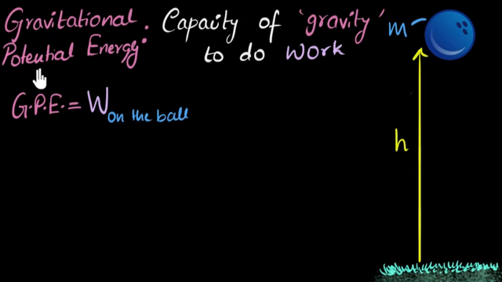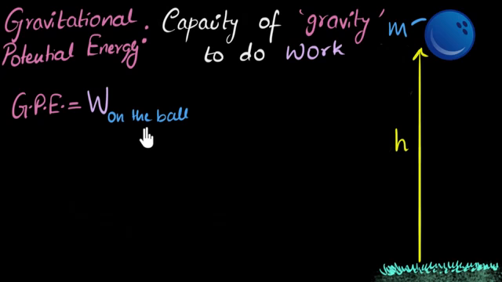Now before we begin, you may be wondering, why is it called potential? What is the meaning of potential? Well, in short, what it means is if I were to let go of this ball, then gravity will start pulling on it and that ball gains kinetic energy, right? It starts moving. So it's basically saying that the ball has the potential to gain kinetic energy. That's the basic idea behind this. And of course, we have talked a lot about potential energies and kinetic energies in a previous video called energy. All right, so if you need more clarity on that, it's a great idea to go back and watch that video.